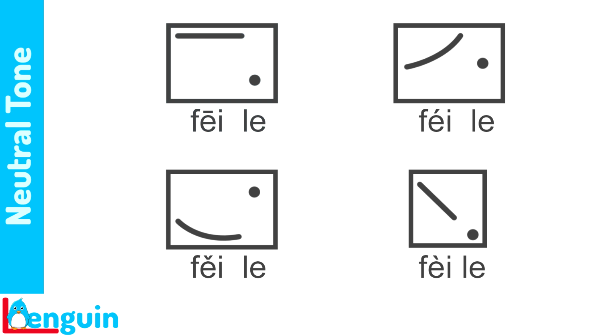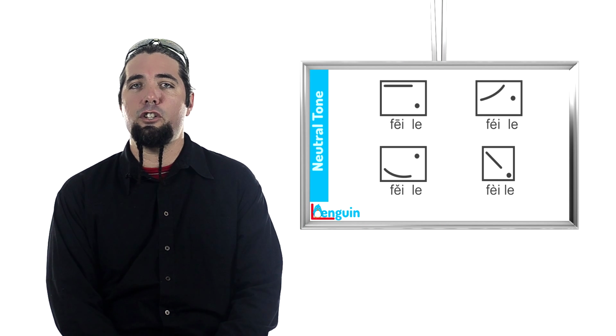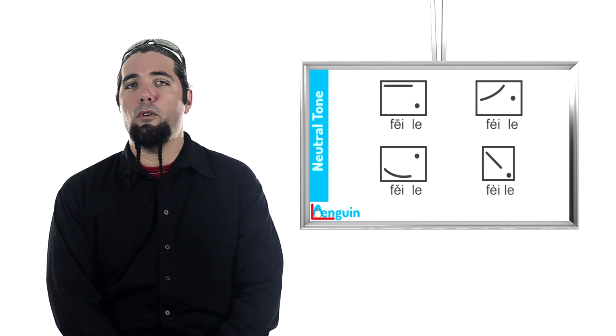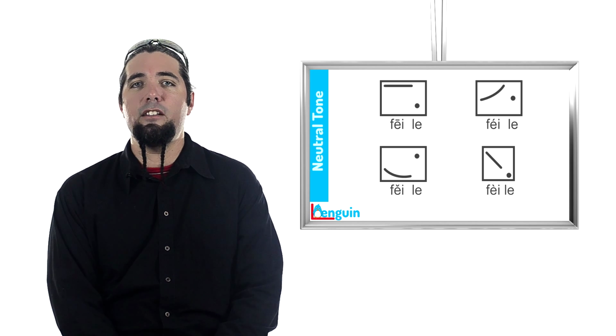飞了，肥了，肥了，废了。 Notice that there is no tone mark over the neutral tone syllable in the pinyin. A toneless syllable, or what we call a syllable in the neutral tone, has a definite pitch, but this pitch doesn't belong to the syllable the same way a tone does. Instead, it's determined by the tone of the preceding syllable, as shown here.